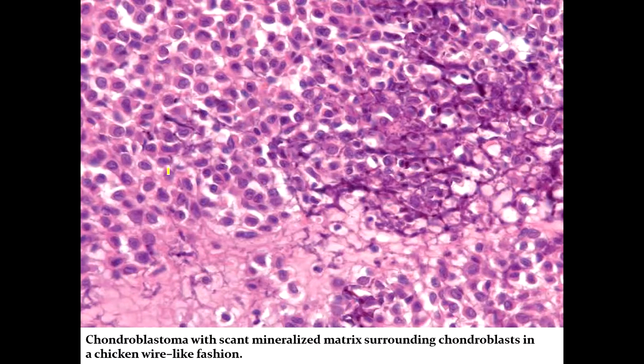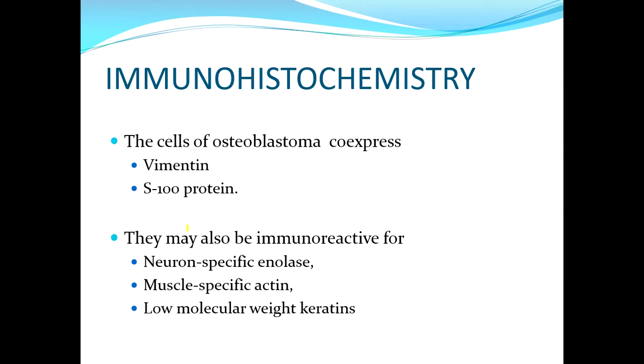The cytoplasm on histology appears somewhat clear due to the deposition of glycogen. On immunohistochemistry, you can perform vimentin and S100 protein, neuron specific enolase, muscle specific actin and low molecular weight keratins are other diagnostic modalities.